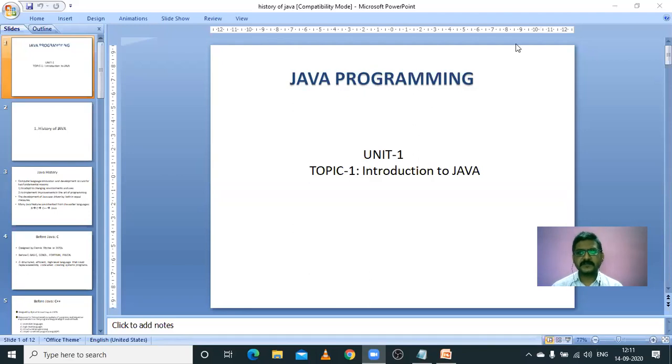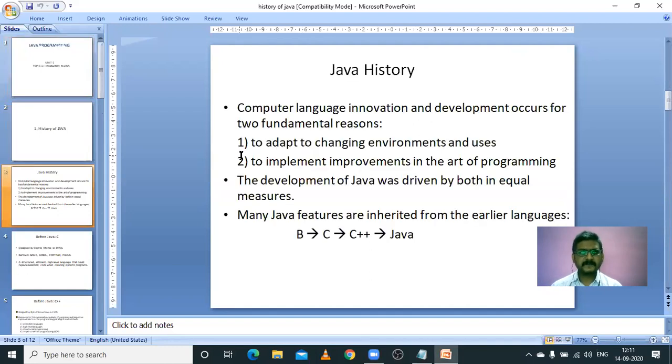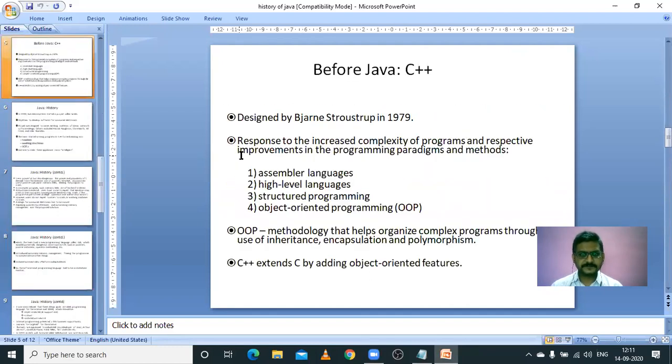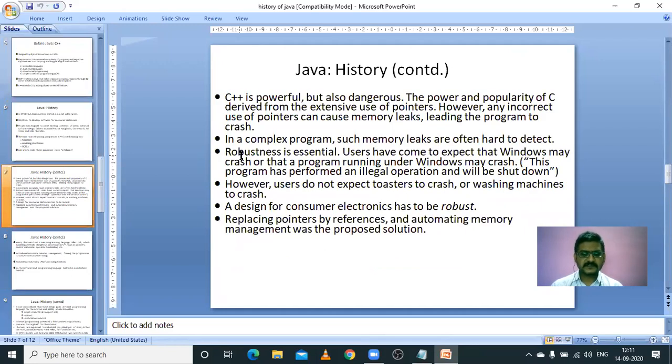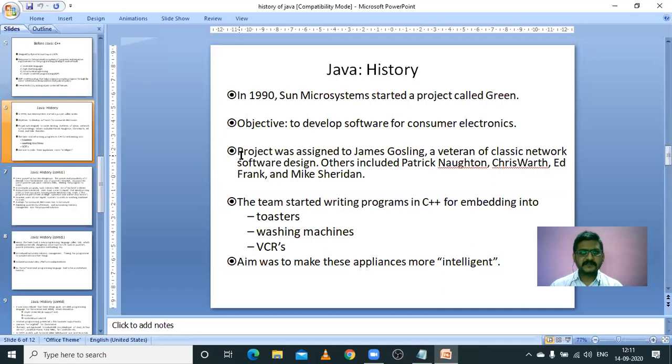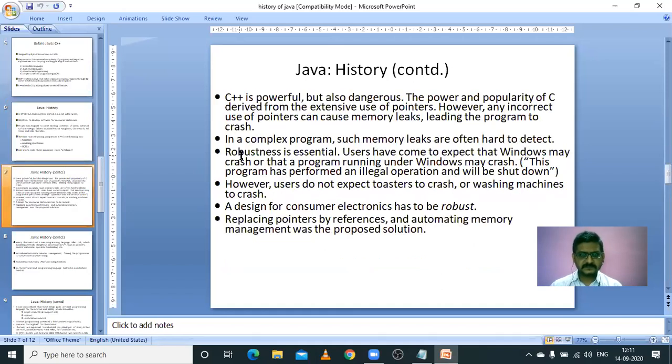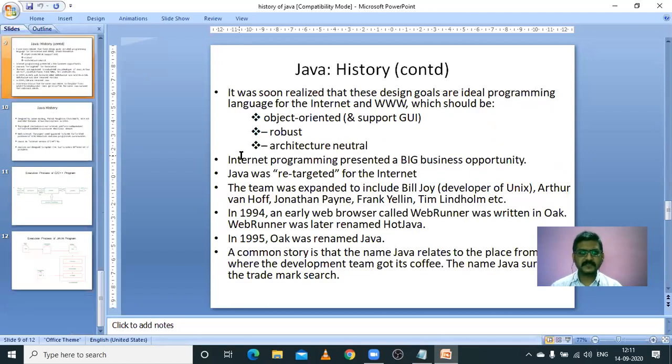Now when we compare the programming part, we discussed all these things. Java has been designed by Sun Microsystems with a group of people. Initially it was called the Oak language. Later on, it was renamed as Java in the year 1995. And the first browser developed in 1994 is WebRunner, using the Java language. It was renamed as HotJava also.